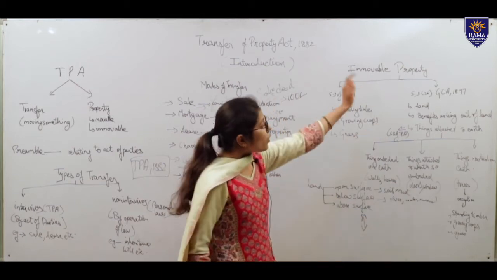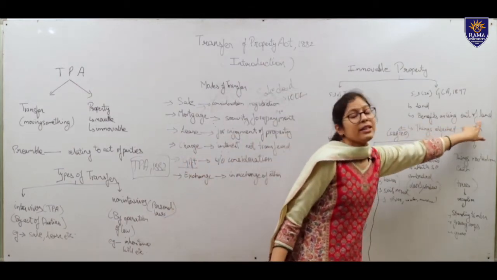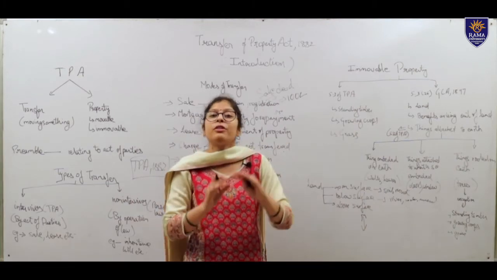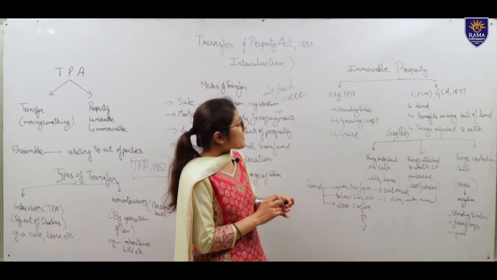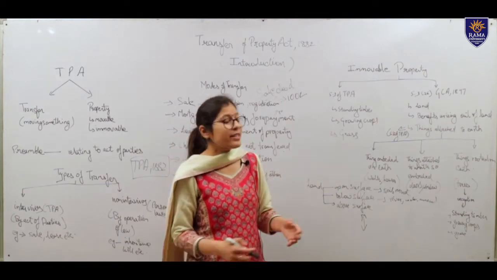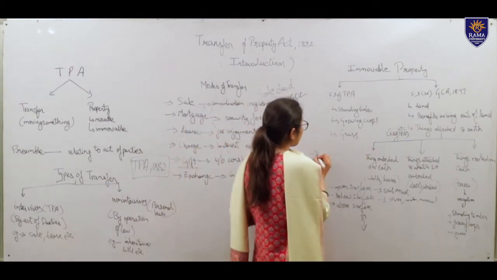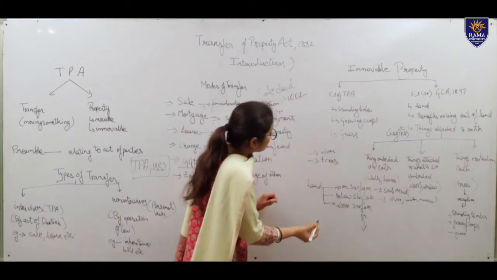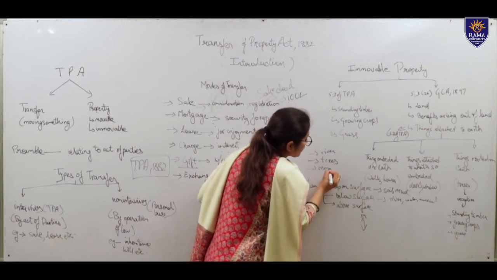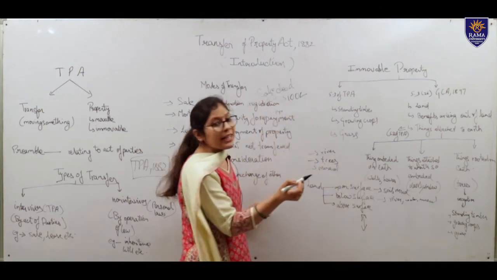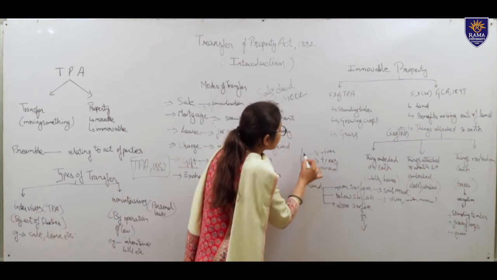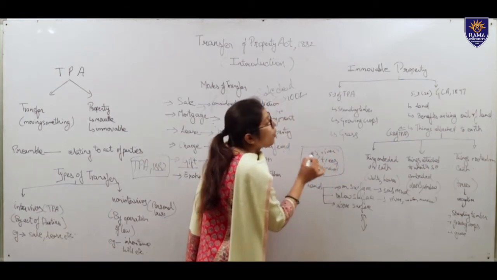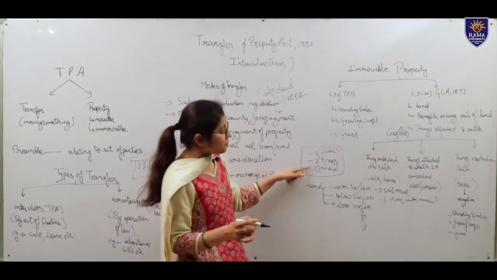Then what are benefits arising out of land? Suppose a person transfers a property which consists of a forest. When he transfers the property which has a forest, and the forest has rivers, trees and minerals, the benefits arising out of that land would be the trees, minerals and river. So these are also immovable property.